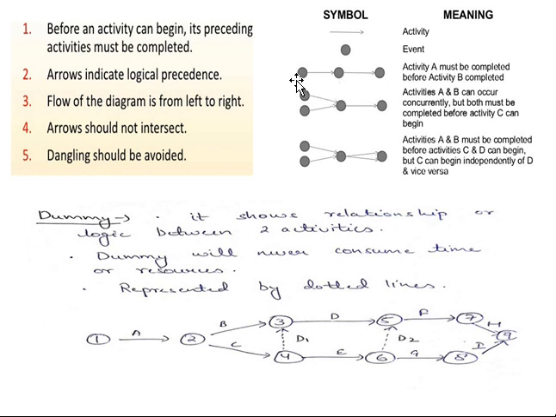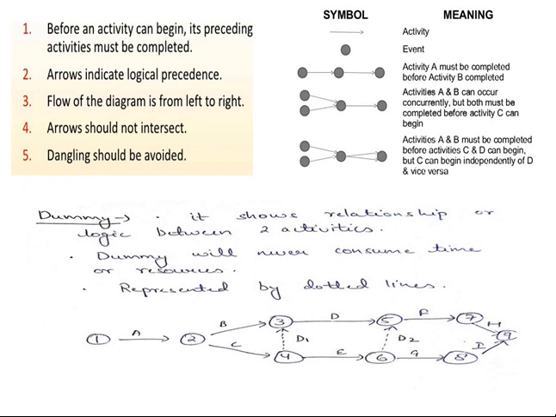We'll always move from left to right. And one more thing, arrows should not intersect. That means crossing of arrows like a multiplication symbol, we are not including that. We should not forget that the arrows should not intersect.